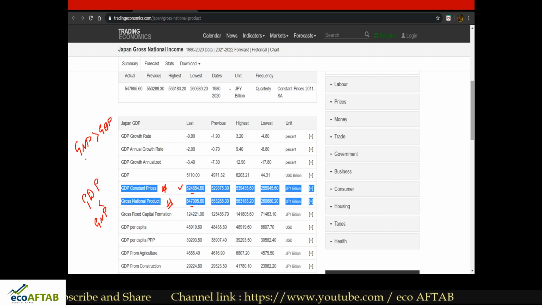The simple reason is because the factors of production of Japan are across the world, and a huge amount of profits or incomes are repatriated to Japan. So this is how the concepts of GDP and GNP help us to understand about the income, whether it is produced in the country or whether it is produced by the factors of production.